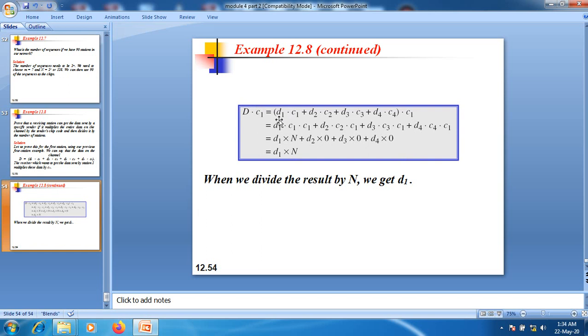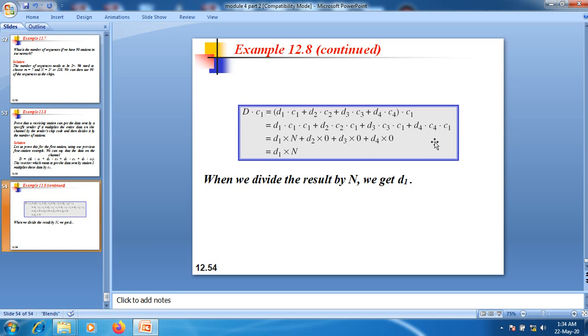On the channel we have D1 into C1 plus D2 into C2 plus D3 into C3 plus D4 into C4, because all the data is transmitted simultaneously over the channel. Now node 4 is willing to receive the data sent by node 1.